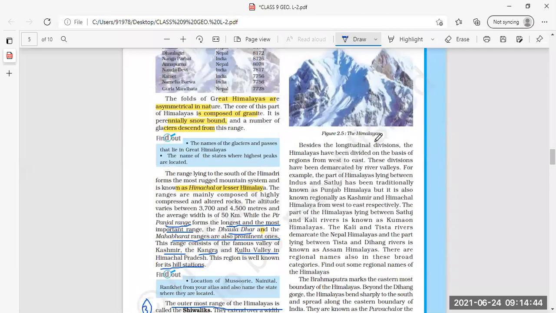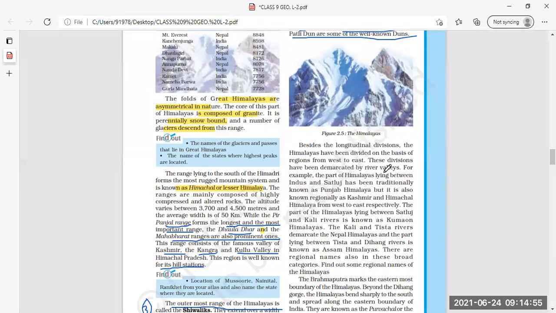Now, besides the longitudinal division, the Himalayas have also been divided on the basis of regions from west to east. This division has been demarcated by river valleys. Demarcated means set the boundaries or limits.